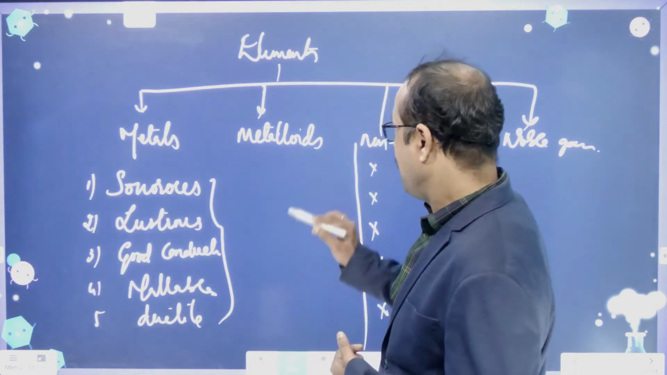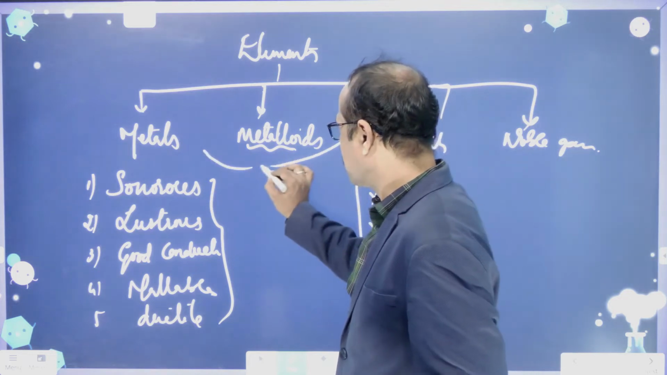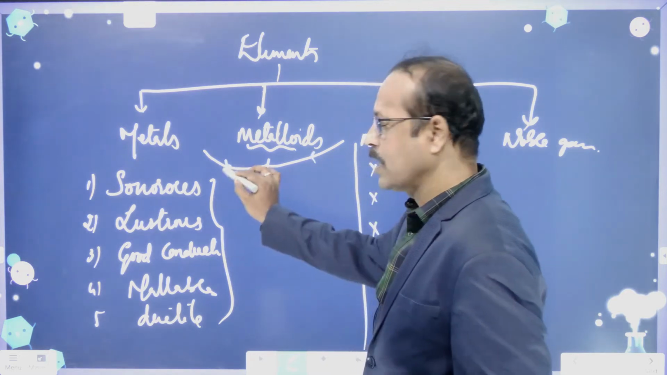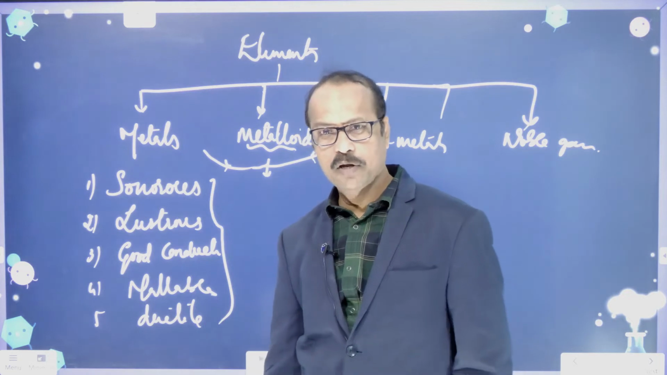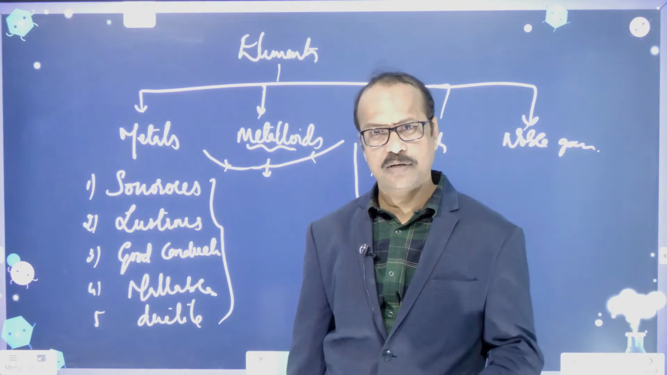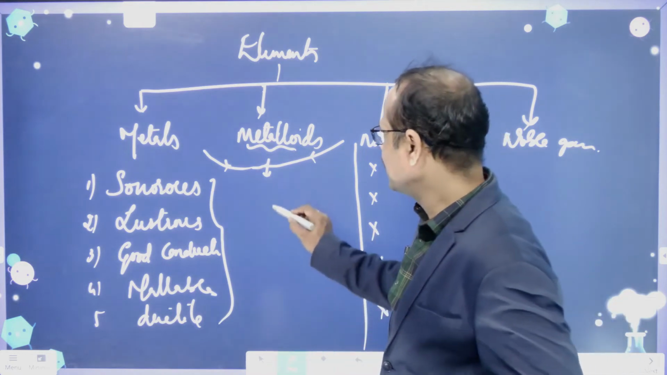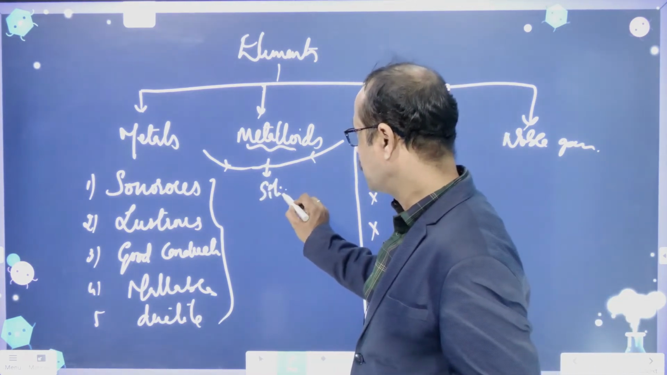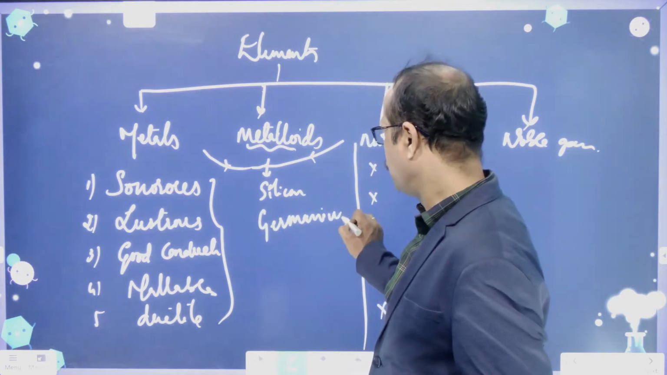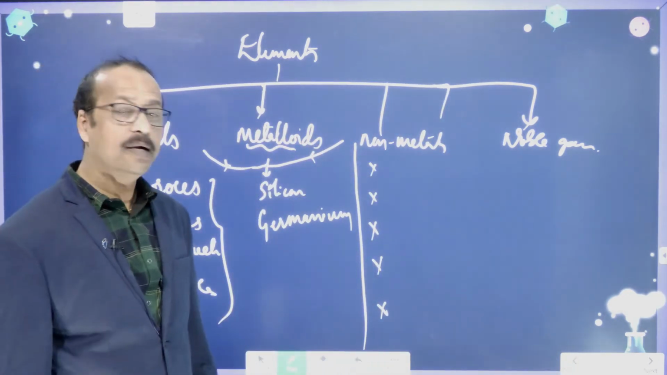And then come to the metalloids. Metalloids means which have both metallic and non-metallic properties. They are called metalloids. They are not pure conductors, and they are not pure bad conductors, meaning insulators, right? Example, silicon, very important this one. Silicon and germanium are examples of metalloids.